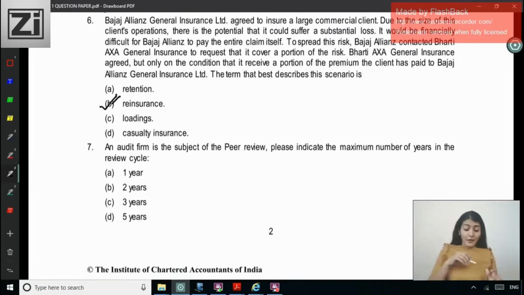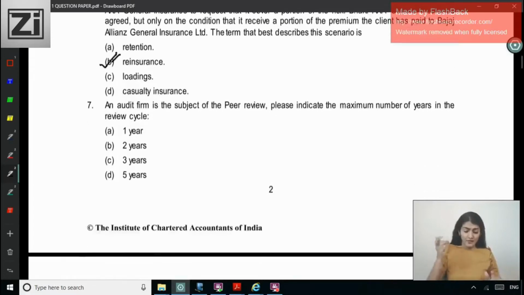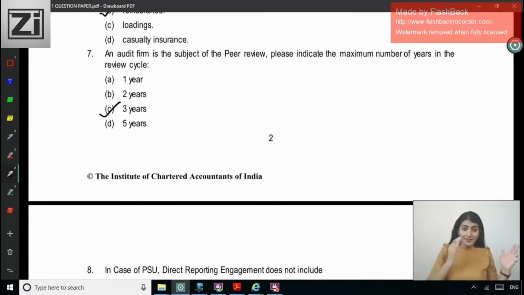Next one, an audit firm is the subject of peer review, right? So peer review is conducted of an audit firm. Please indicate the maximum number of years in the review cycle. So when the reviewer comes for doing the peer review at the practice unit, maximum how many years past can he check files during the course of peer review? 1, 2, 3, 5 years, right? 3 years. He can check files up to the last 3 years.